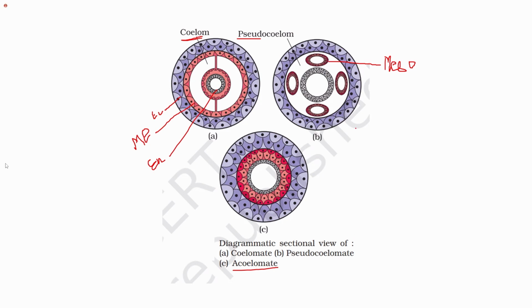We can say that aschelminthes belong to the group pseudocoelomates. They have mesodermal pouches which are scattered in the body cavity. And if I talk about the coelomates, they have the body cavity which is lined by the mesoderm.